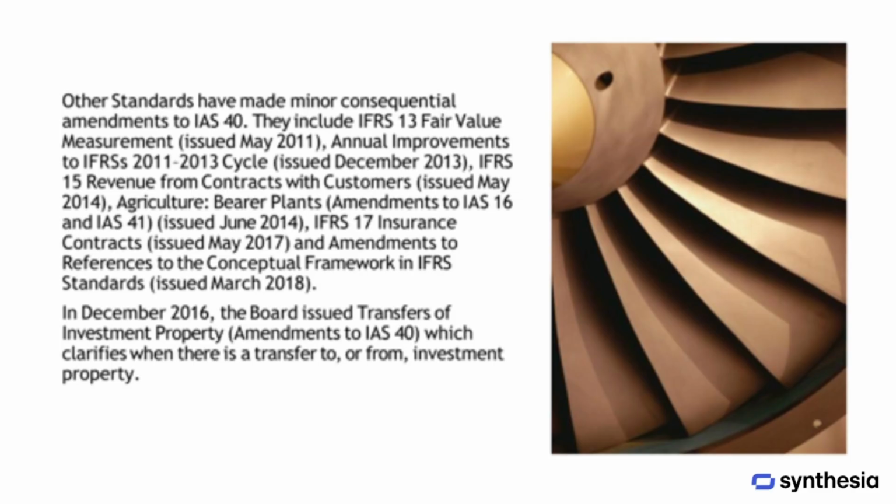Additionally, in December 2016, the board issued transfers of investment property, which amends IAS 40 by clarifying when a property should be transferred to or from investment property.